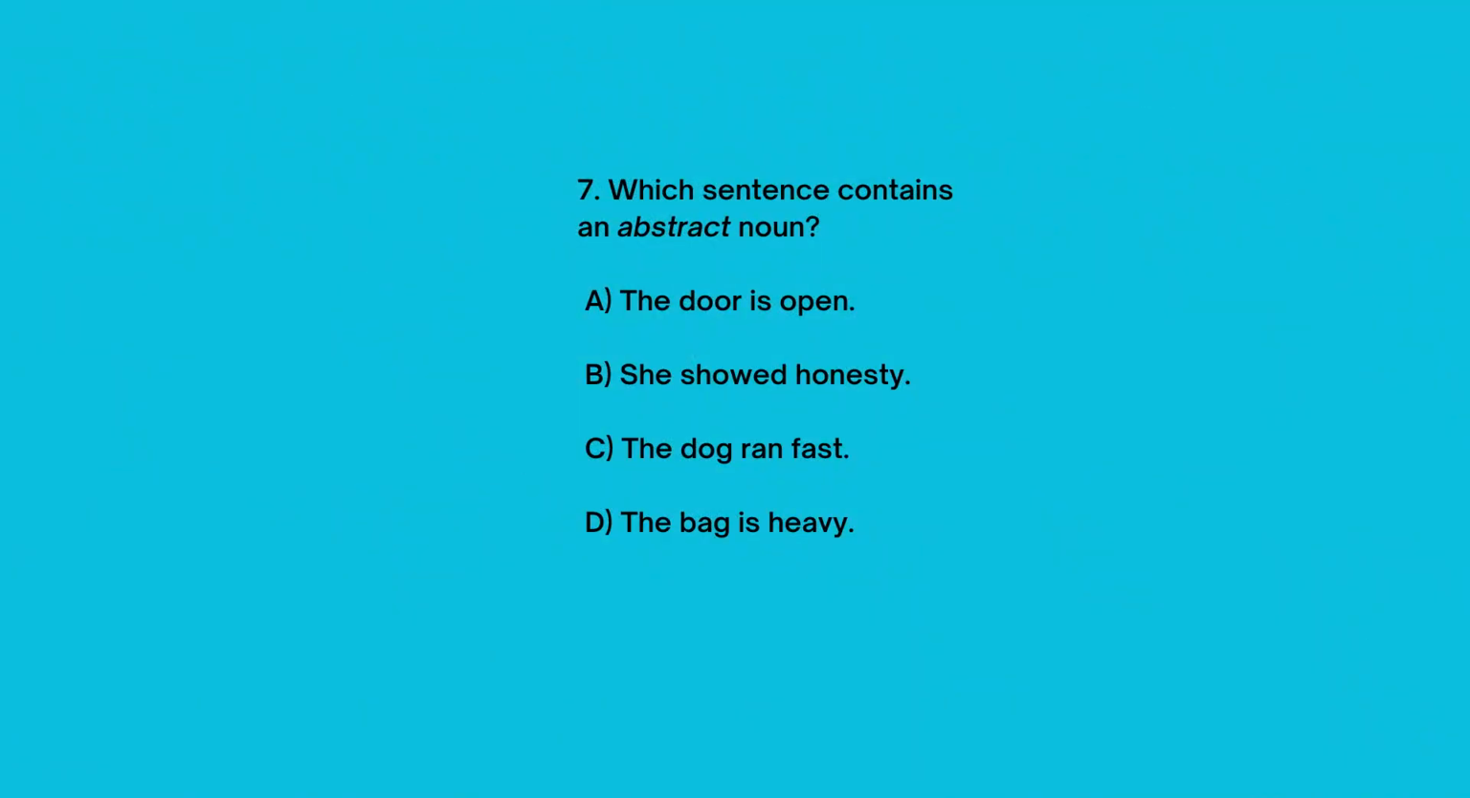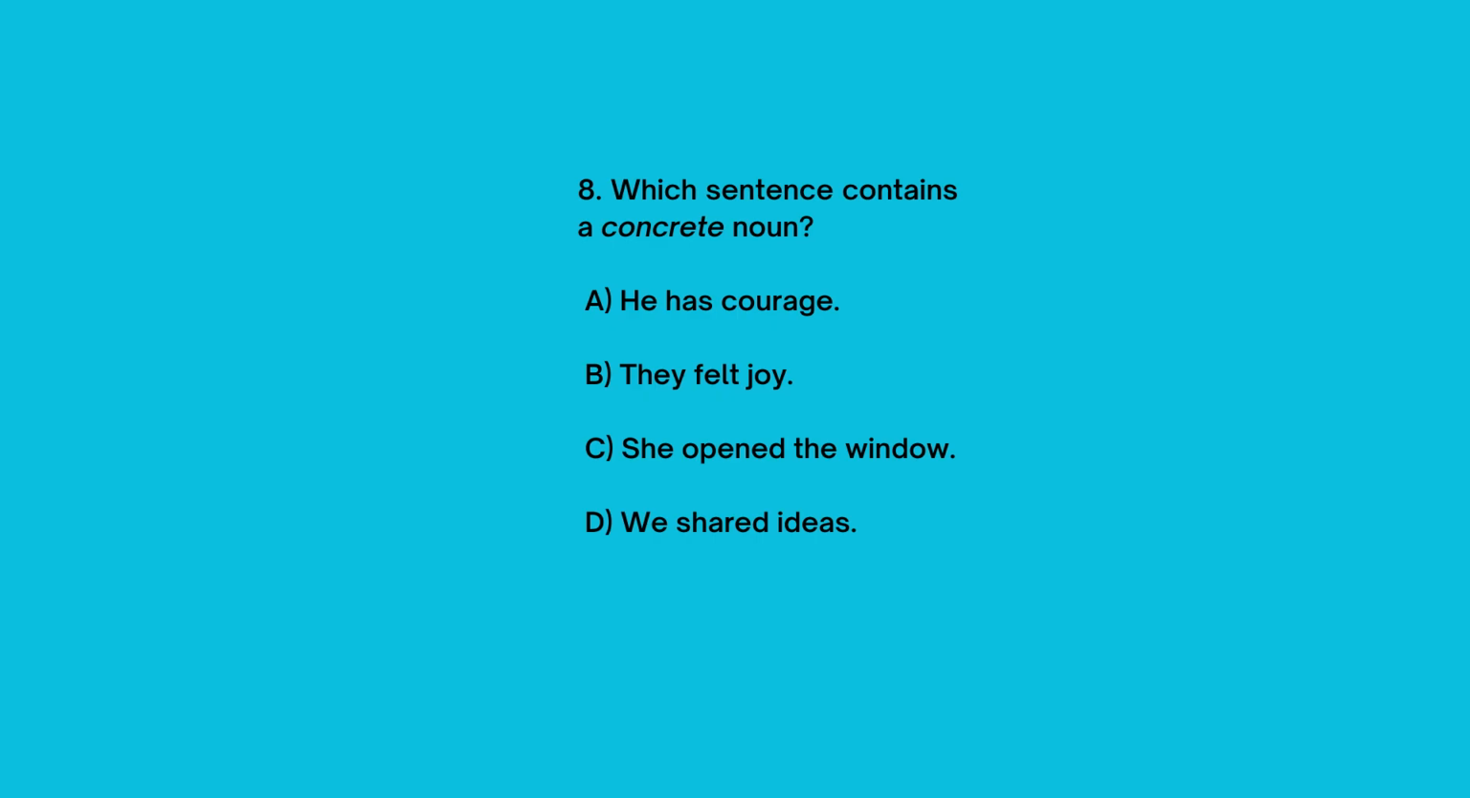7. Which sentence contains an abstract noun? A. The door is open. B. She showed honesty. C. The dog ran fast. D. The bag is heavy. The answer is B. She showed honesty. 8. Which sentence contains a concrete noun? A. He has courage. B. They felt joy. C. She opened the window. D. We shared ideas. The answer is C.